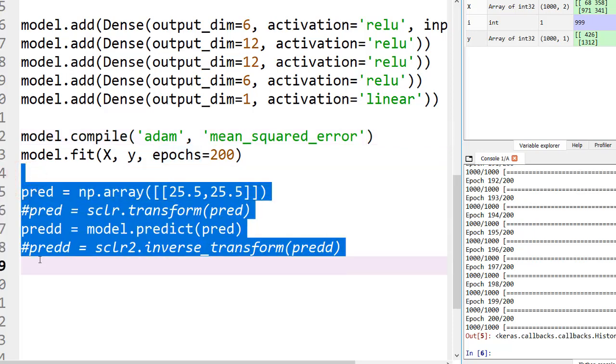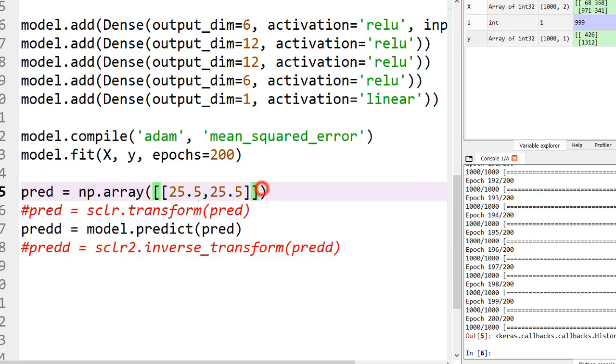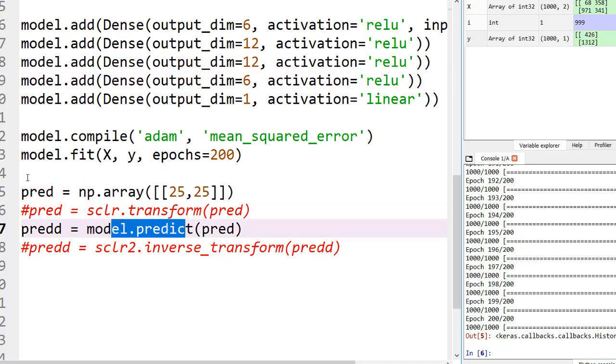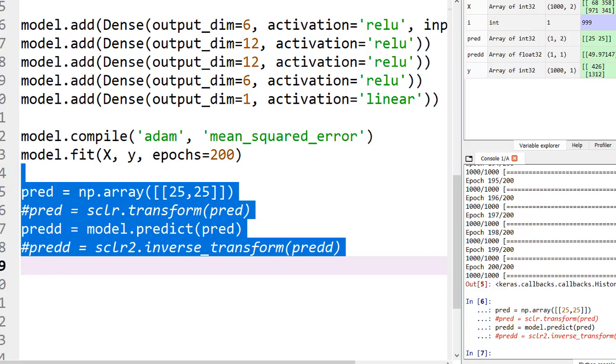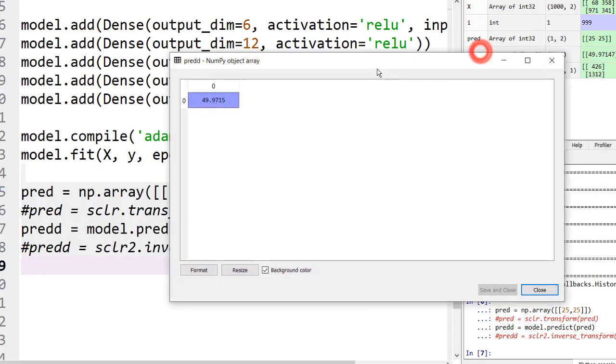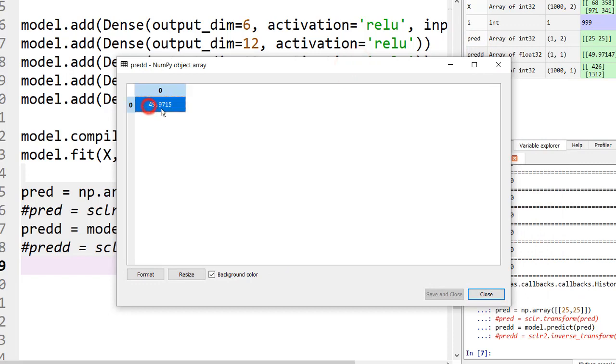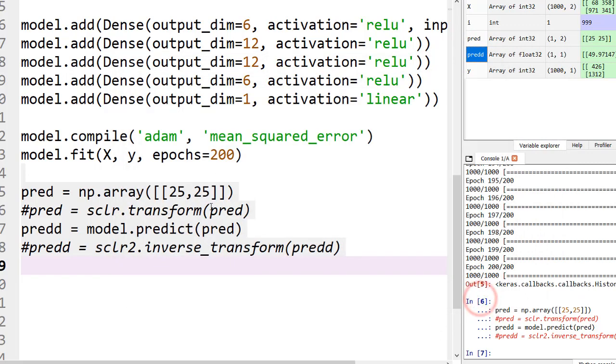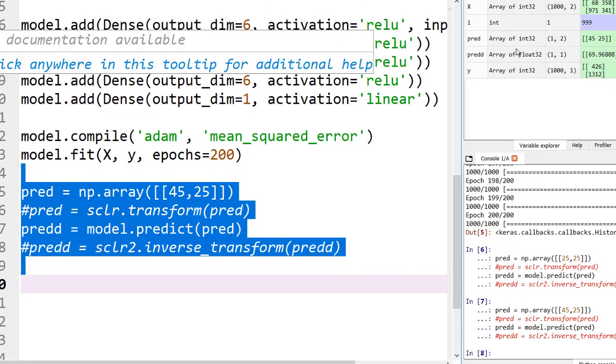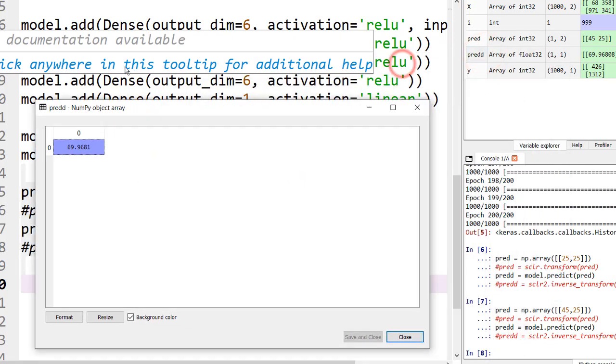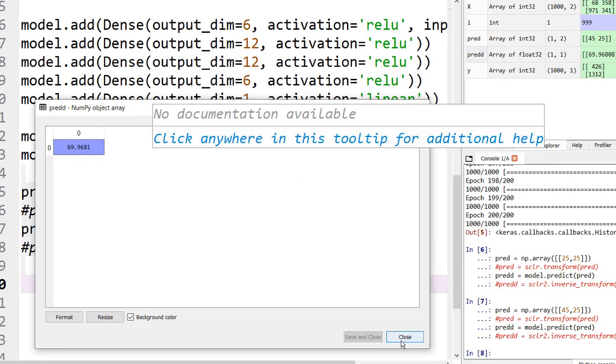Let's create a prediction. Let's try with simple values. First we will add 25 with 25 and predict it. Alright, it predicted and here is the output. It says 49.9715, really close. Let's try something else. It would be 40 plus 30, 70. Okay, so we have got 69.96, really close.